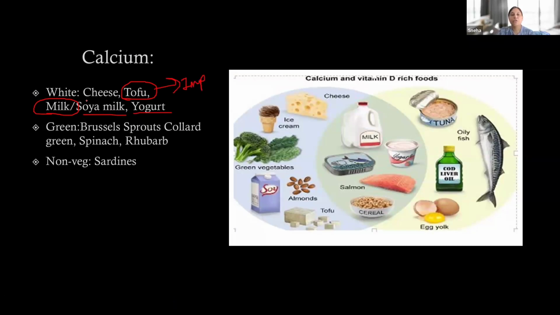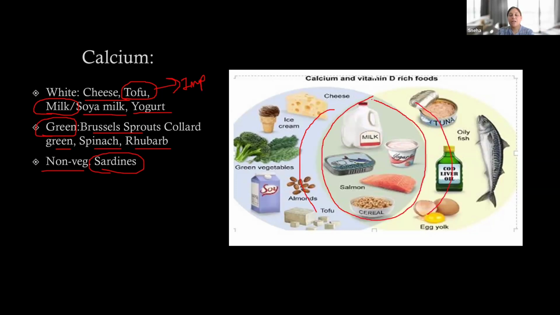Okay, tofu you need to remember. So cheese, milk, dairy products, yogurt, soy milk, tofu are rich sources of calcium. Green leafy vegetables, Brussels sprouts, collard greens, spinach, rhubarb, any green leafy vegetables are rich in calcium. Non-vegetarian items, fish and sardines, are rich in calcium. Okay, so you can see in this picture, this side is all calcium, this side is all vitamin D, and in between, whatever food items are there are rich in both calcium and vitamin D.